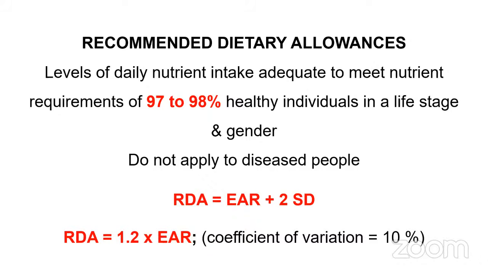Whereas, if the EAR of iron is given as, say, 18 milligrams, if these 100 women consume only 18 milligrams of iron in a day, this will mean that only 50 women will have met their nutrient requirements. The remaining 50% of the women may not have met their nutrient requirements. So that is the difference between RDA and EAR.